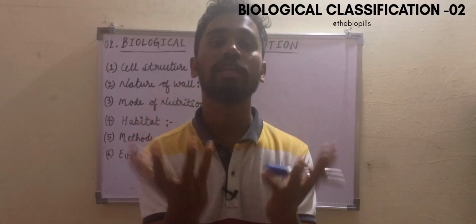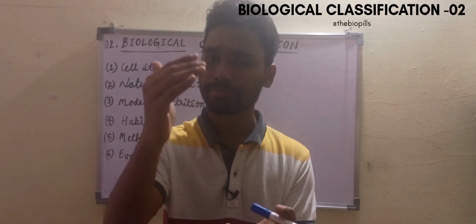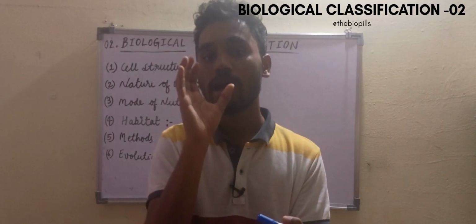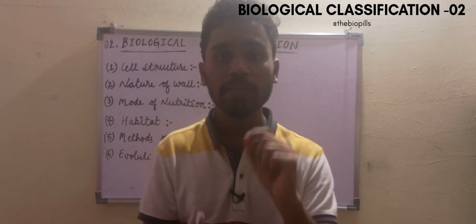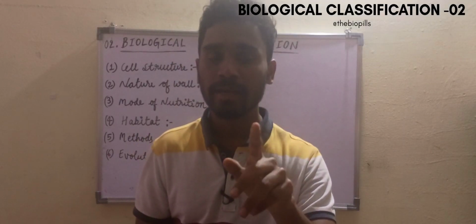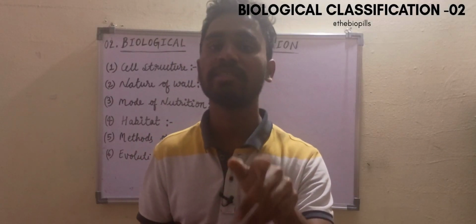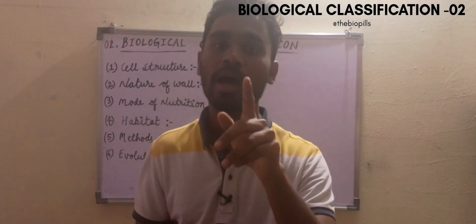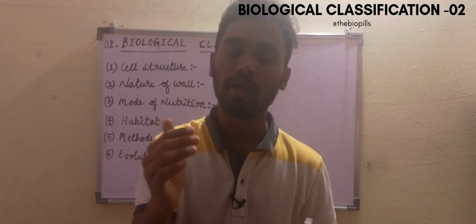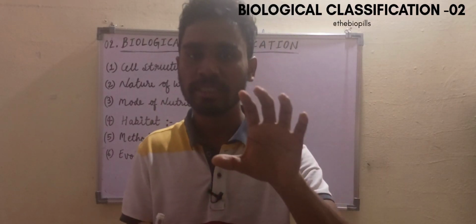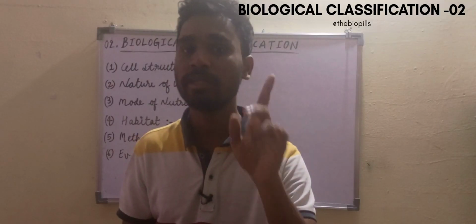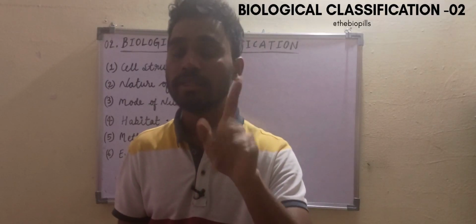And the next one is components of the cell wall. Even though animal cells lack a cell wall, they have an extracellular matrix made of polysaccharides, and along with proteins they bind to the cell. So this acts as a cell wall. This is the component of the cell wall in the animal cell.